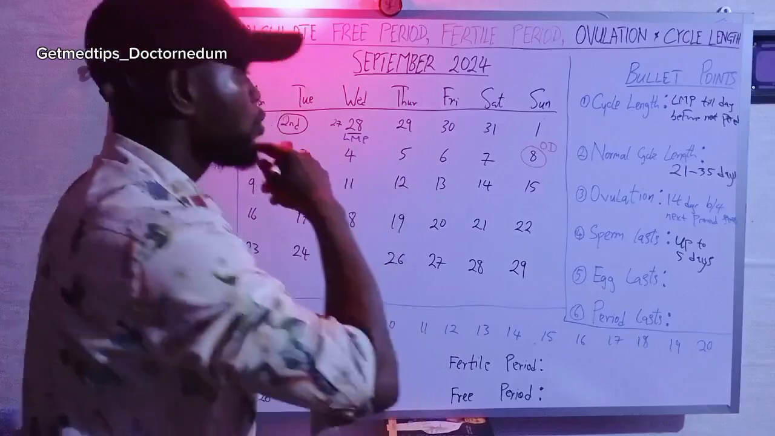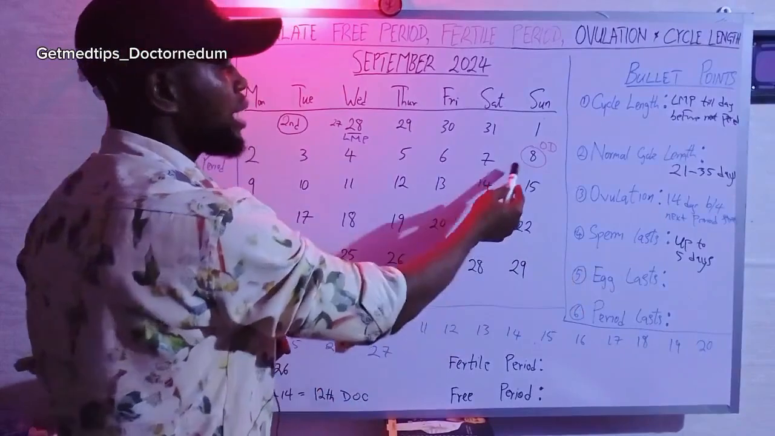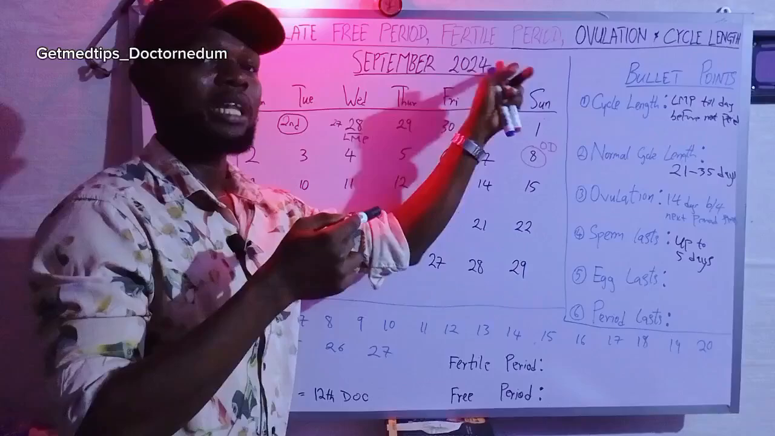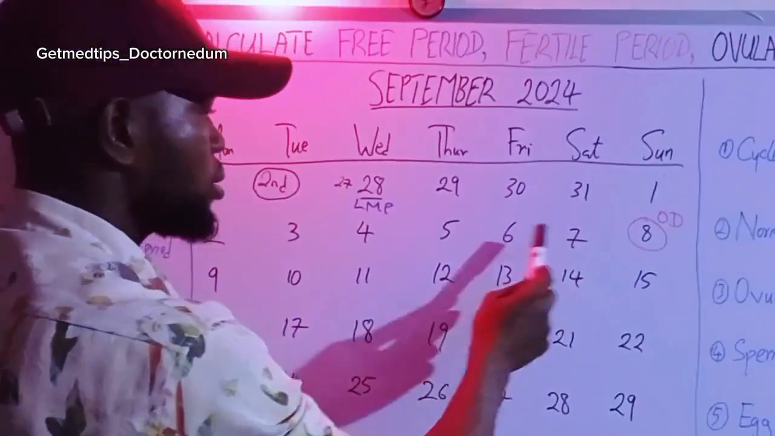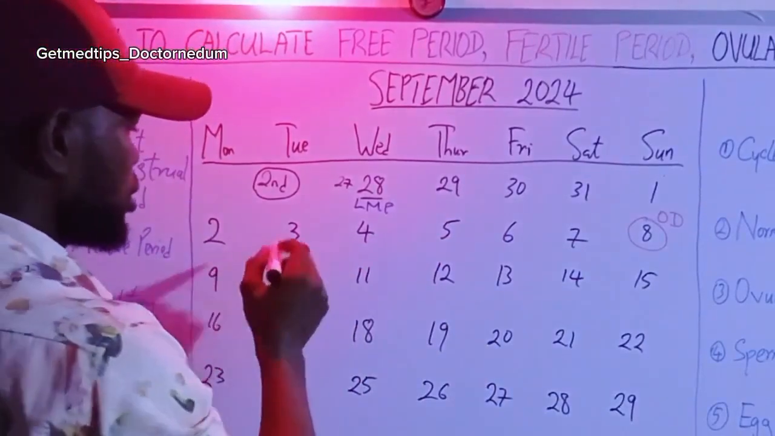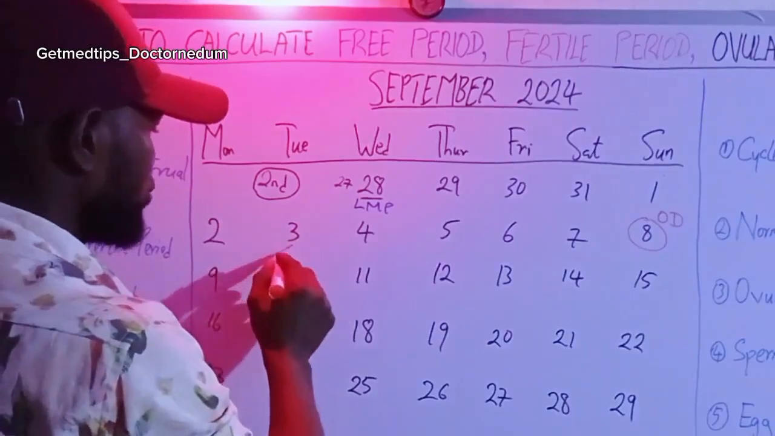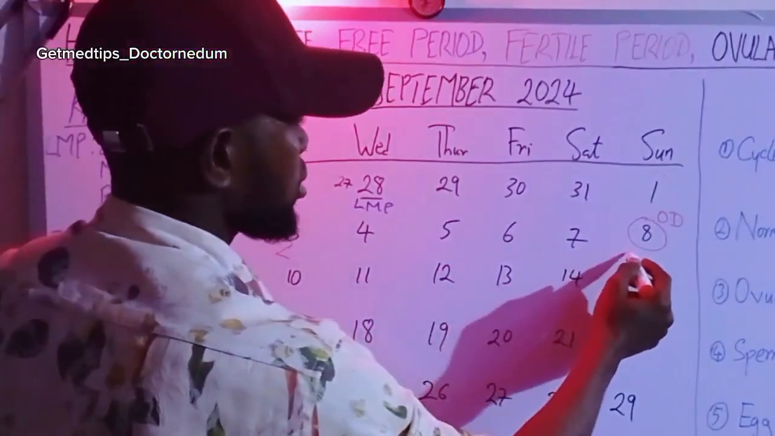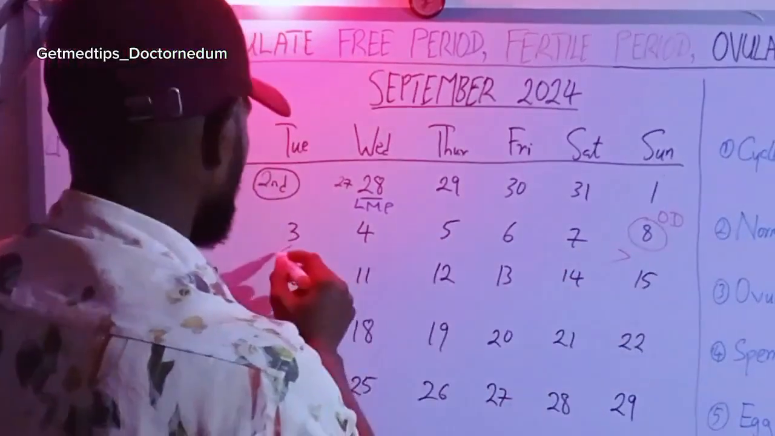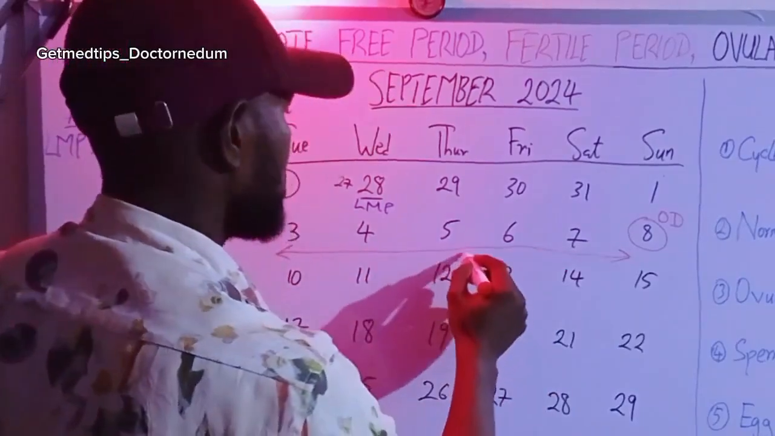Because of that, we have other days that are not only this 8. So what we're going to do is count 5 days backwards from this 8 to get the other fertile days. If you count 1, 2, 3, 4, 5, we're going to end at 3. So this 3 becomes part of the fertile period, from this 3 to this 7, even 8. But let's just leave 8 because 8 is the most fertile day. So from here to here becomes the fertile period,